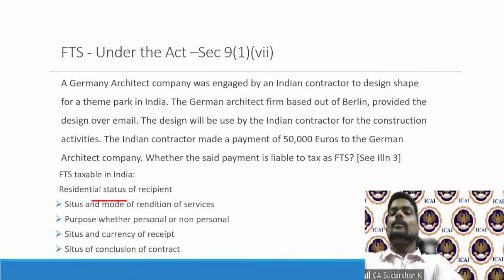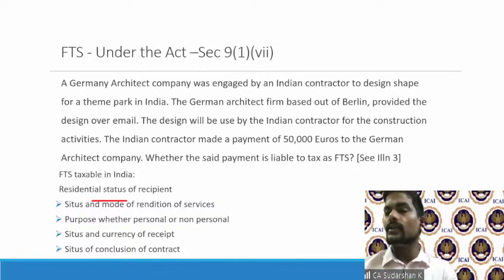So this is what the Indian government envisaged in section 9(1)(vii), and says these are deemed to accrue or arise in India. The German company cannot say, wait, I didn't come to India and everything was rendered from Germany, that is rendered outside India, so it is not accruing or arising in India. To avoid such arguments, the government says these are deemed to accrue or arise in India. Any payment made for a business or profession in India to a non-resident should be FTS. So this is very clear, because this is the objective.